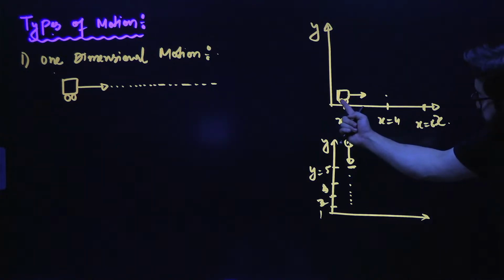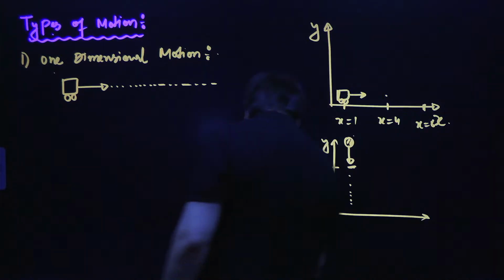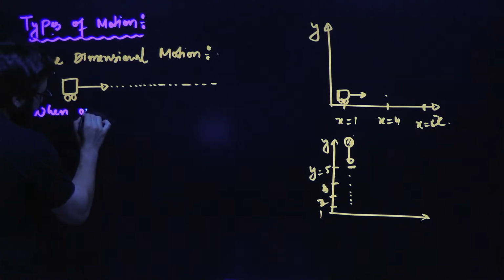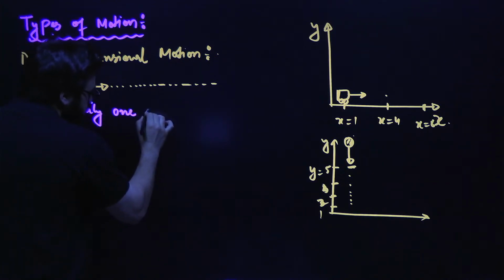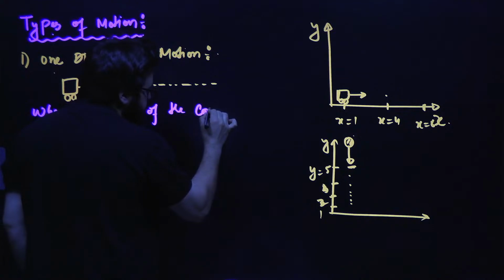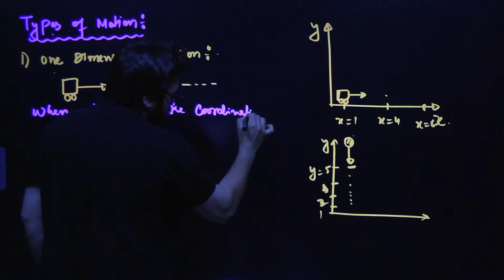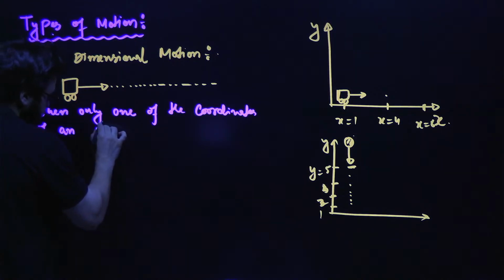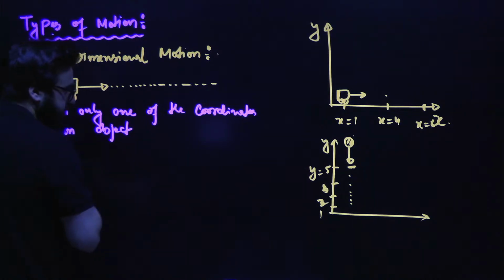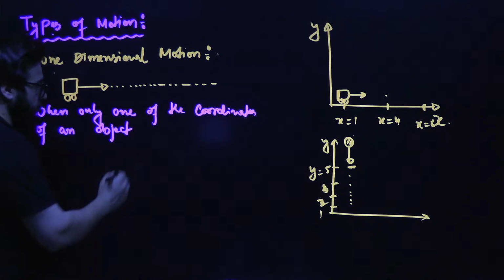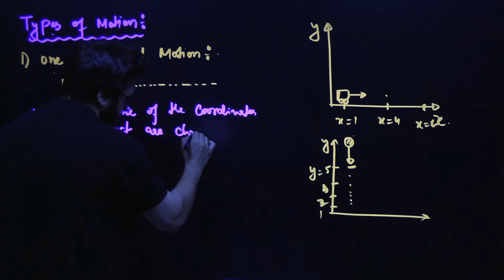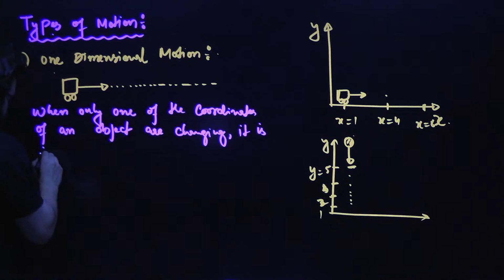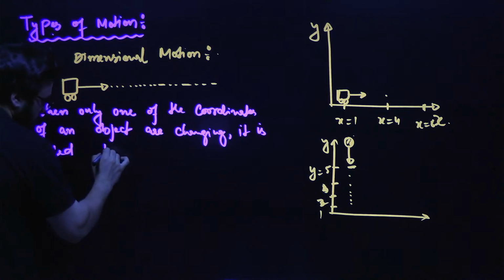And in the car's case only the x coordinate is changing. So I can write over here: when only one of the coordinates of an object is changing, it is called 1D motion.